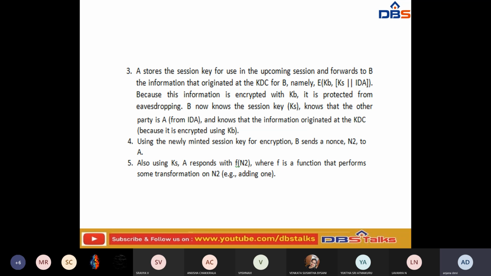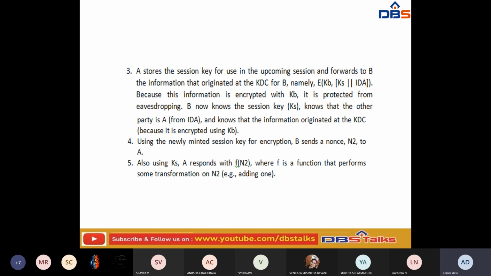B sends a nonce to A. We can also use a response where f is the function that performs some transformation on n2.